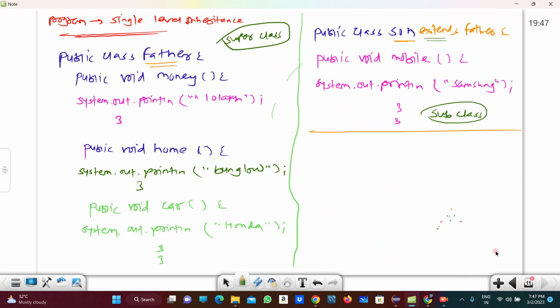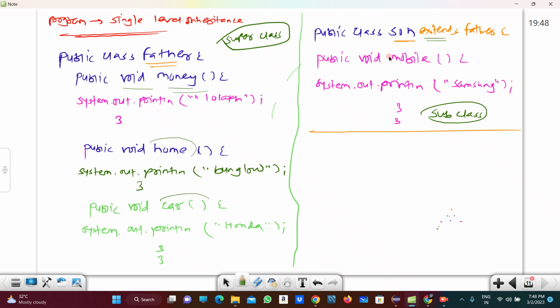What is the use of the extends keyword? The extends keyword joins the two classes, the Father class and Son class. But here we are using non-static methods, right? The money method is there, then the public void home method, then the car method, and here the mobile method is there, right?